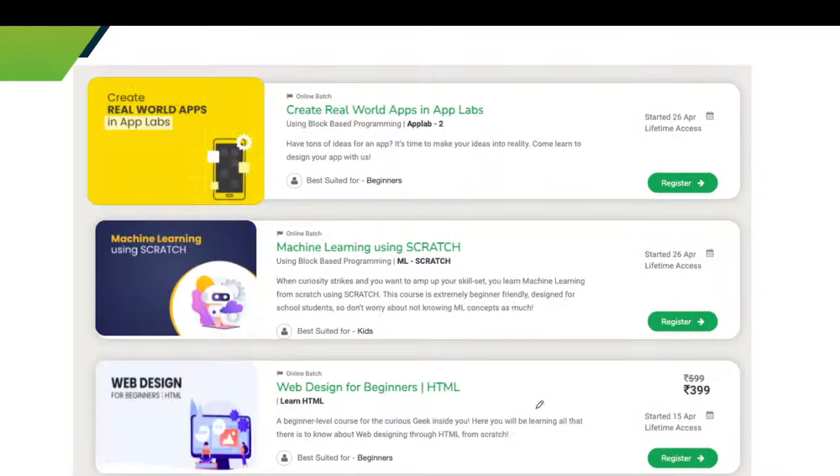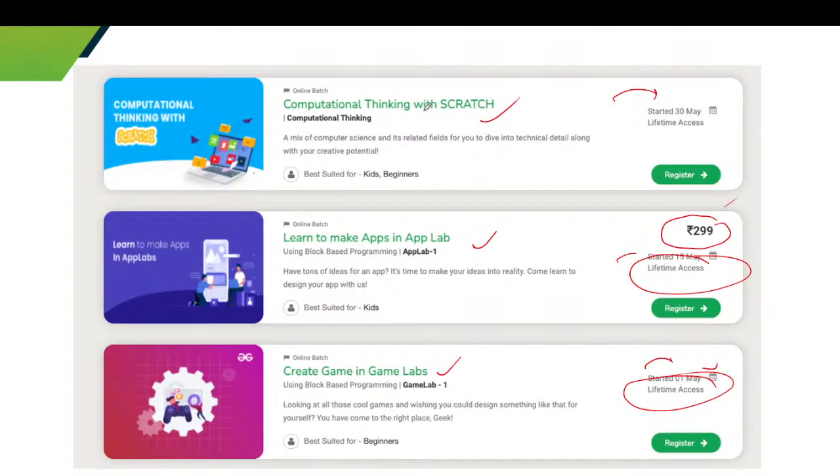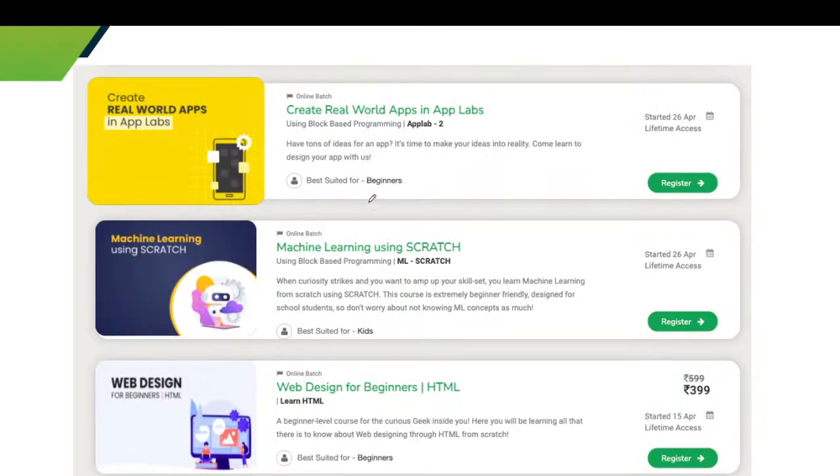Next one is create real world apps in App Lab. We have two courses related to App Lab. First one is learn to make apps in App Lab, and second one is create real world apps in App Lab. This is the second course, and it started on 16th April, and this course also has lifetime access. You will get links in the description box for these courses, so purchase it and take benefit from this course.